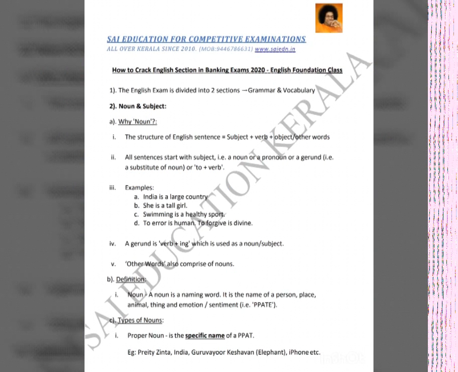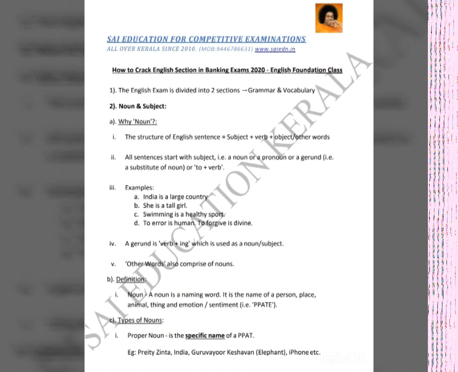So what is the structure of an English sentence? So the structure is very simple. It is a subject plus a verb plus an object or other words. What is a subject? What do you mean by a subject? Subject means what the sentence is talking about, who the sentence is talking about. Alright, that is a subject.